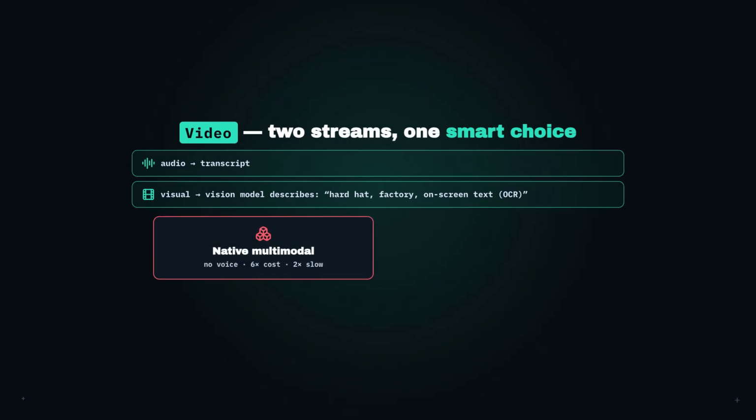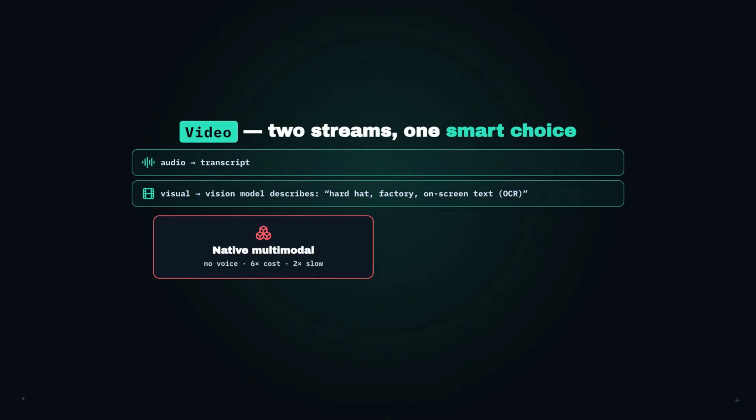Option 1, native multimodal embeddings, 1 vector for the whole clip. Sounds elegant, but in production it captures no voice, costs 6 times more, runs twice as slow, and barely handles text. Option 2, and this is what actually wins.